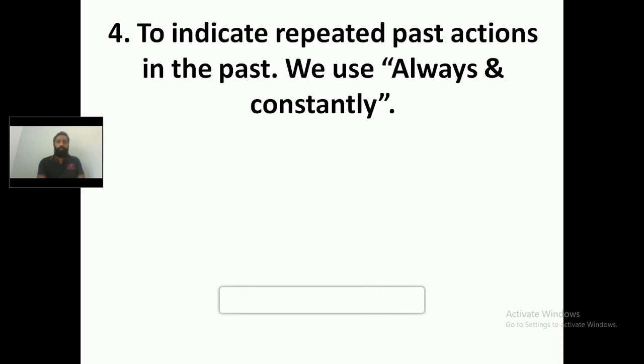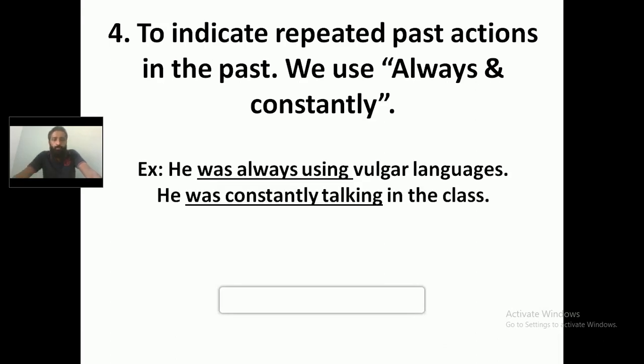Let's see the next usage. To indicate repeated past actions in the past, not in the present, we use always and constantly. Let's see how it works. He was always using vulgar language.